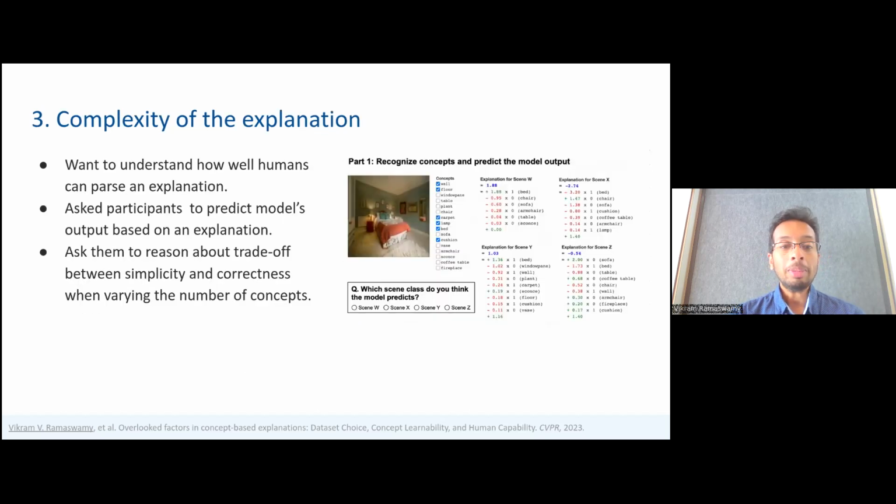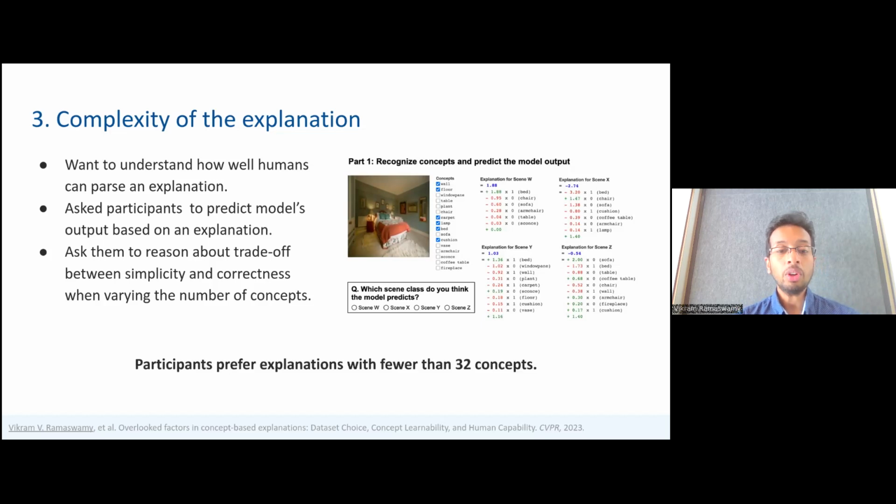Finally, we consider the complexity of these explanations and how well humans can parse these. Current concept-based explanations use as many concepts as are labeled, which can be very hard for humans to understand. We conduct an IRB-approved human study to understand if humans can predict the model's output based on the explanations. We show participants an image and a set of concepts and ask them to identify whether each concept is present or absent within an image. We also show them explanations for 4 different classes and ask participants to select the class that they think the model will output. We ask the participants to reason between the trade-offs between simplicity and correctness when weighting the number of concepts.